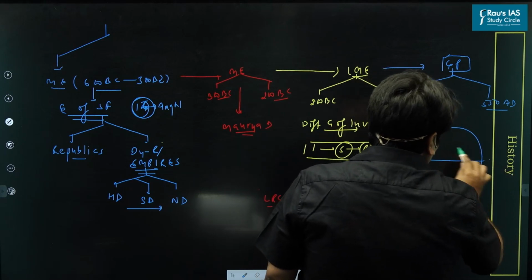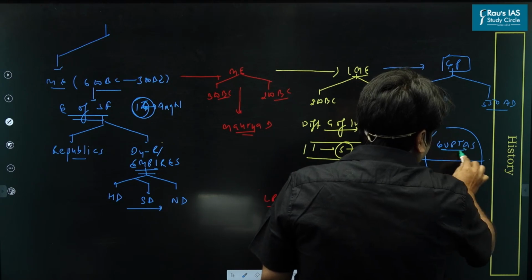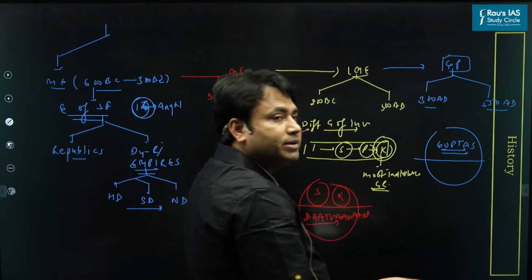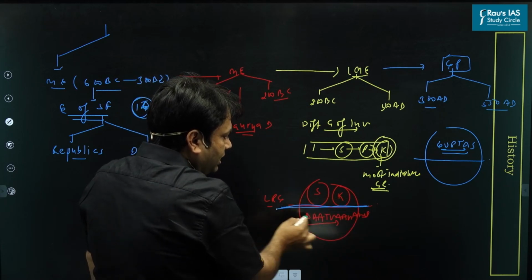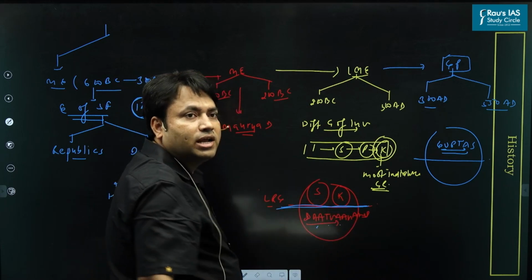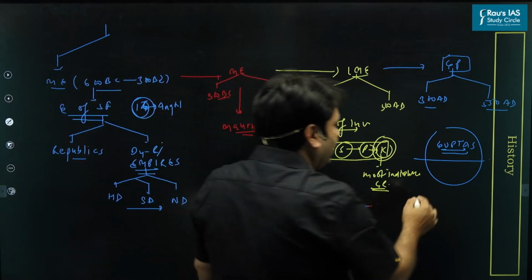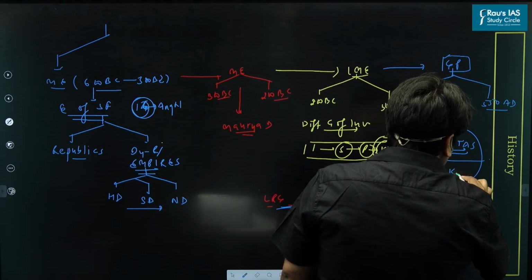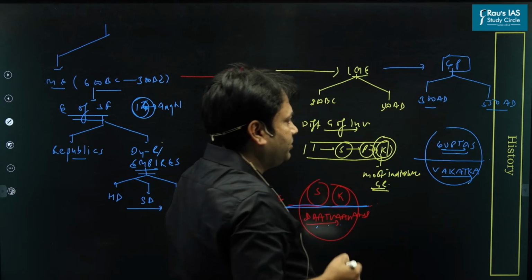Most of the territories of North India were captured by whom? Guptas. And at the same time, what we see here are the Satavahanas in the later Mauryan period. There are other powers also, but these are important political powers. So we see Vakataka rulers here. So this is the Gupta period.